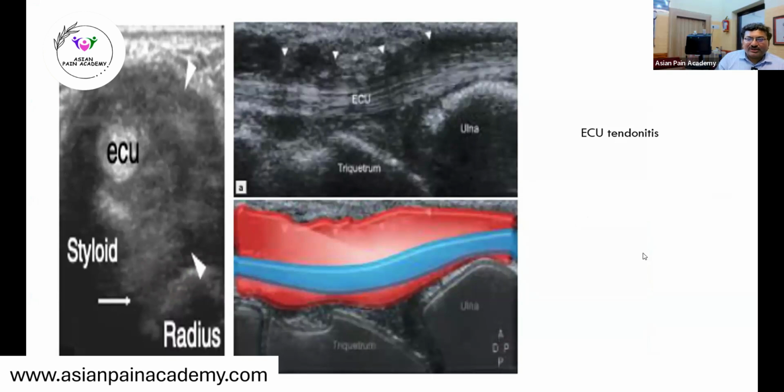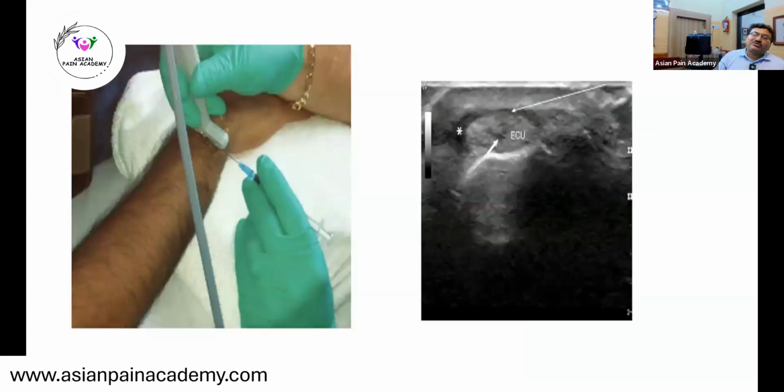In ECU also I have given injection, but sometimes we get an isolated ECU tenosynovitis. In those patients, you should always check for the inflammatory markers and the markers for inflammatory arthritis, because in some patients it could be an initial presentation of that disorder. Even if you have done the procedure, if you have not assessed the patient properly, the pain may persist because of the disease. When it is known, you are doing the DMARD therapy, and then it is easy to explain why it has failed, or that we have tried with the drugs and it is not working.